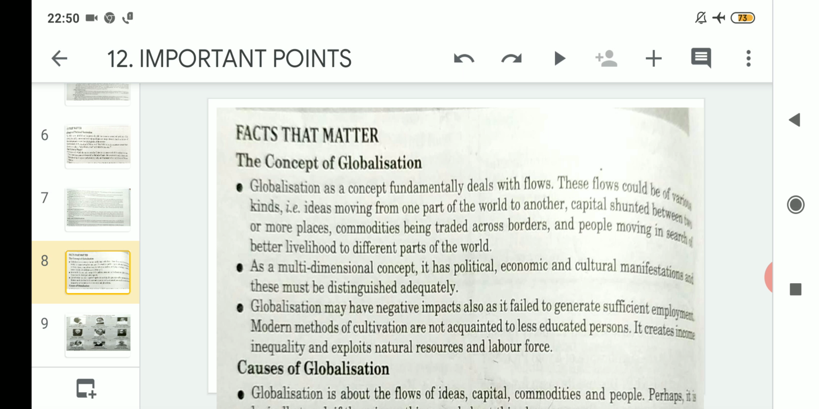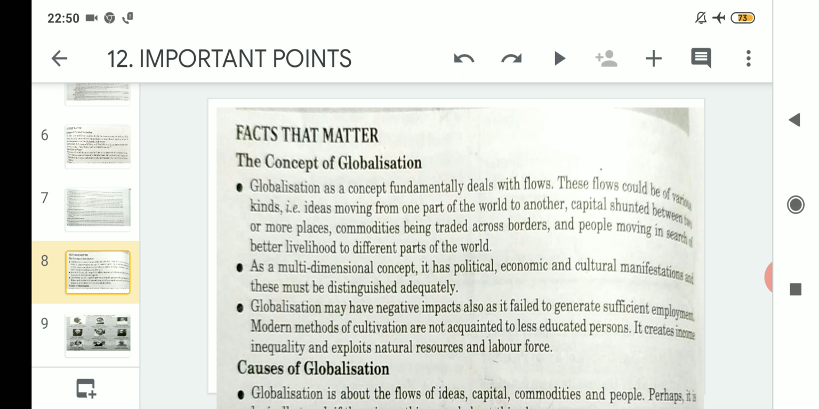After that comes the second point related to the concept of globalization. As a multidimensional concept, it has political, economic and cultural manifestations, and these must be distinguished adequately. Clear? So it is a multidimensional concept. That means it does not end only with defining. It has various ways of understanding the term globalization.